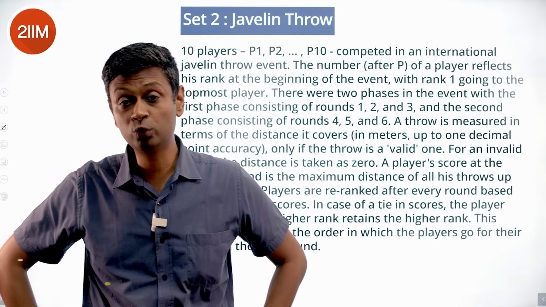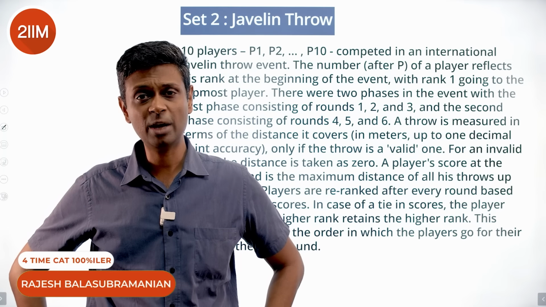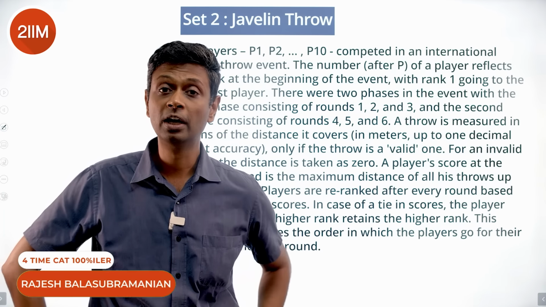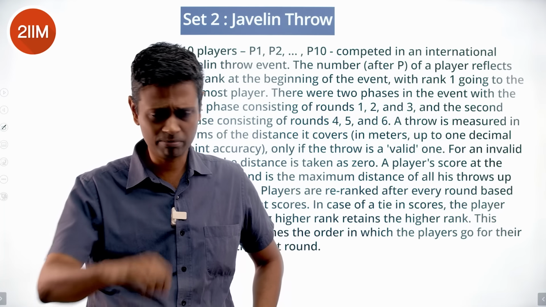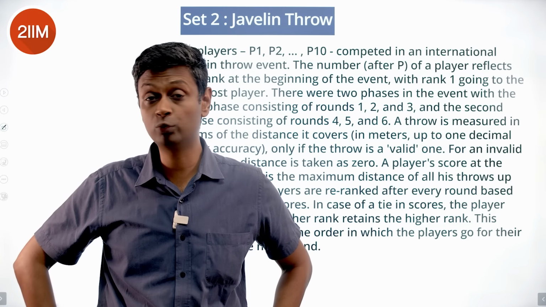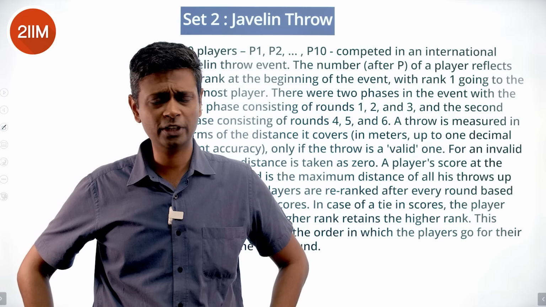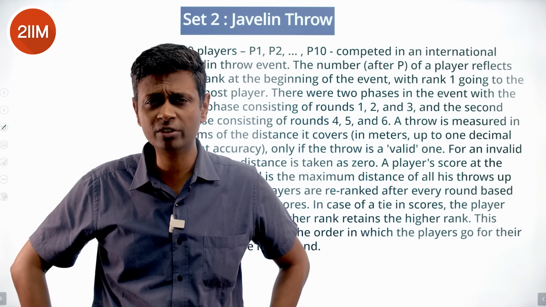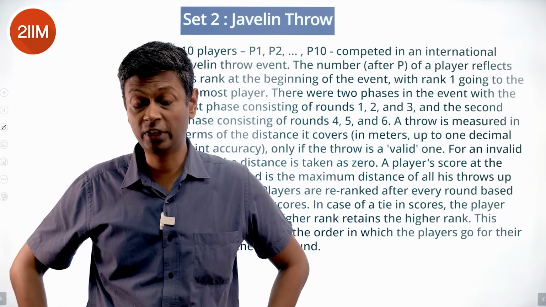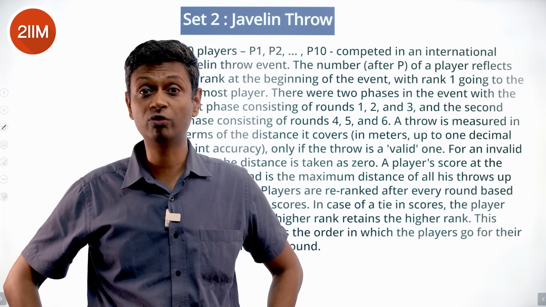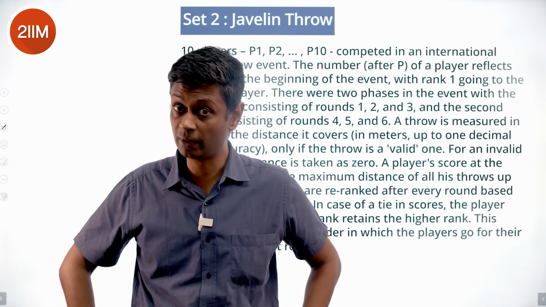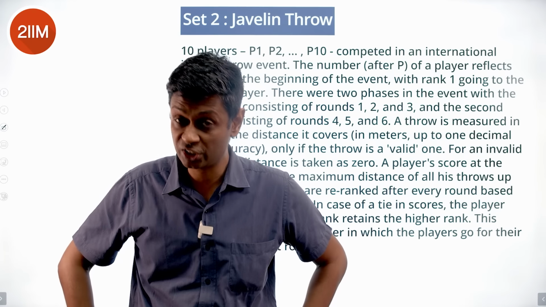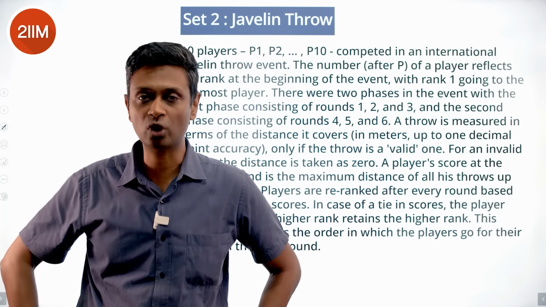Javelin Throw is a beautiful, delightful set. I must confess that I had a really tough time solving this. I had muddled up one of the data points. It's a beautiful set. It seems like it's light on information, but it carries a lot of depth. There's some nuances in math and simplifying that if you get it, then you get a kick out of it and it all falls in place miraculously well. But otherwise, it's a nice, challenging set. It took me a long time to solve this.